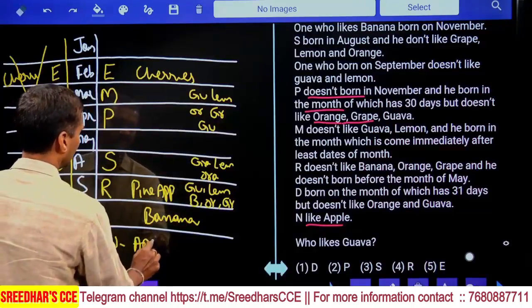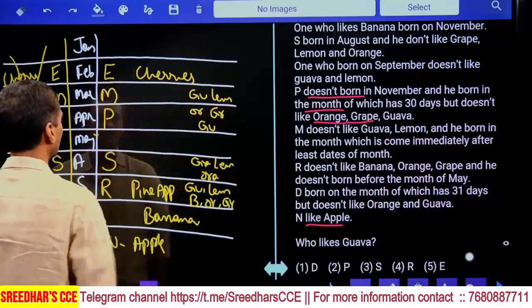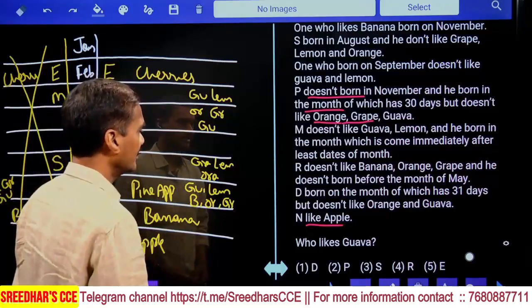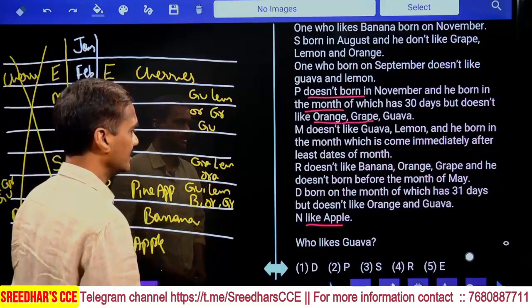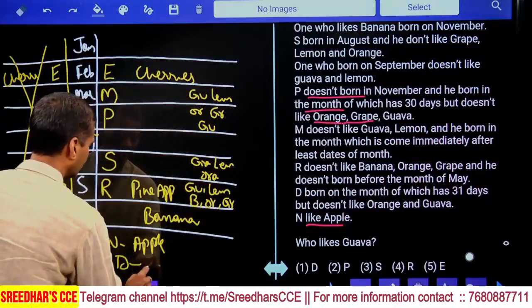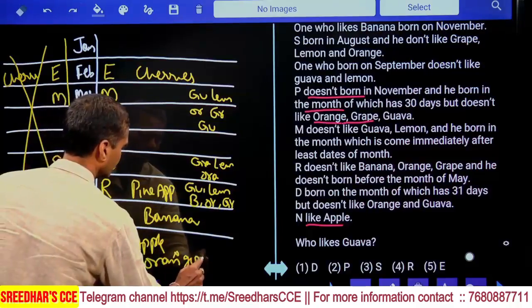As N likes apple, R must be pineapple. And N must be either in the month of May or in the month of Jan. Then next one. D born in the month which has 31 days but does not like orange and guava. Now D, orange and guava is ruled out.